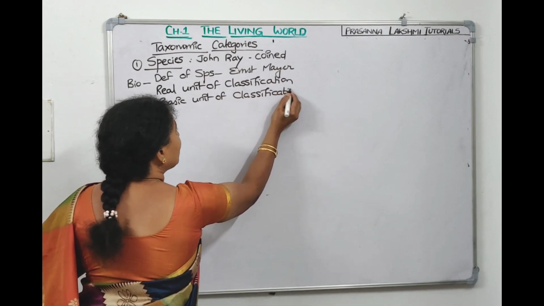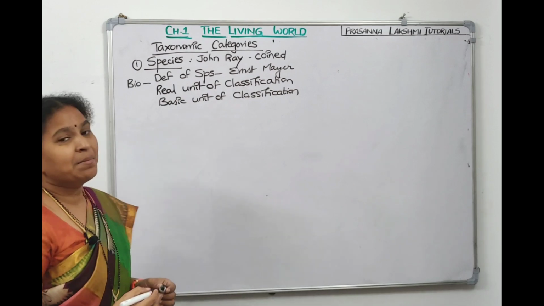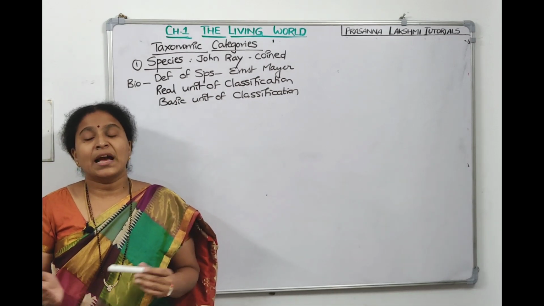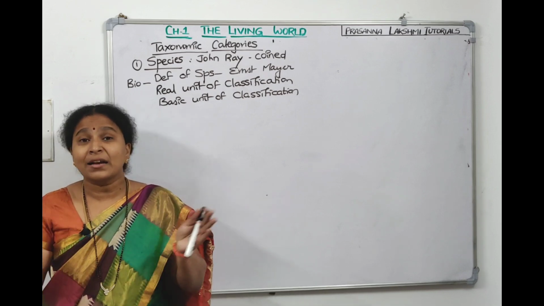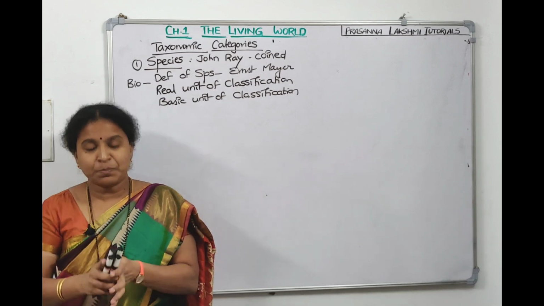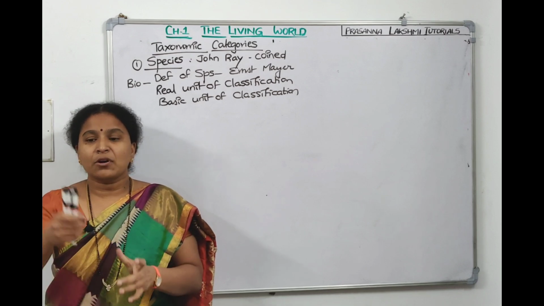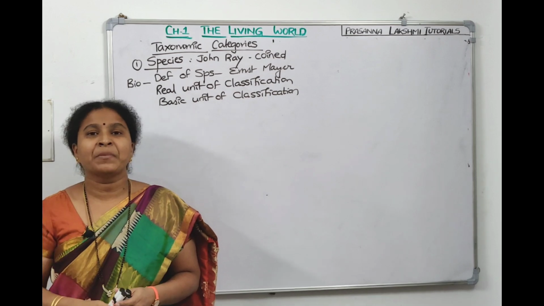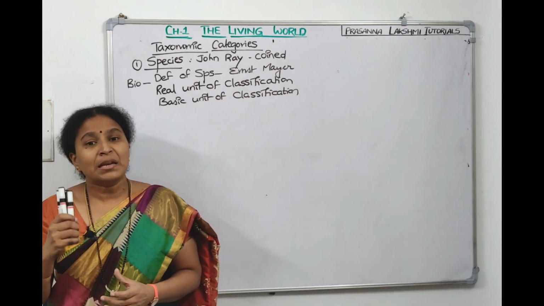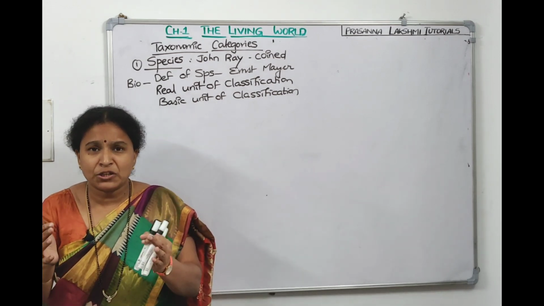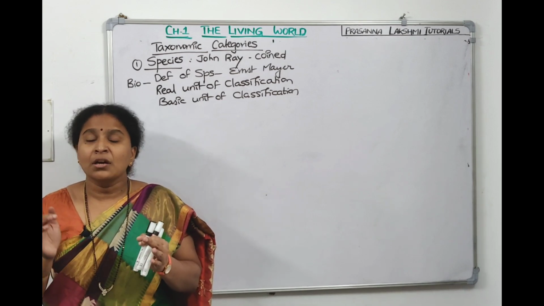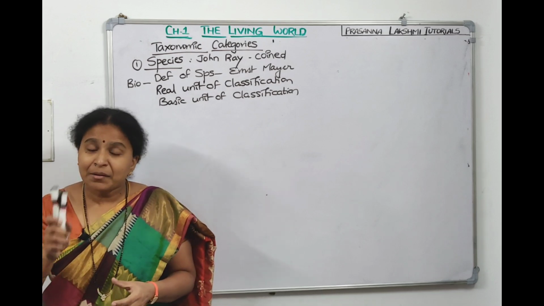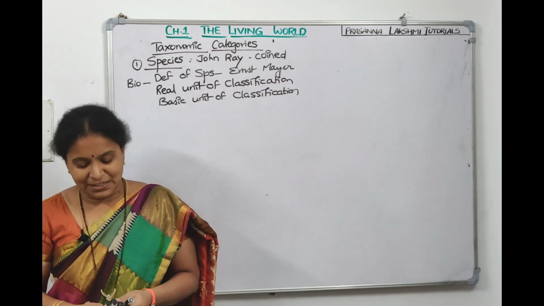Now, what do you mean by plant species or animal species? They are the members of a species, closely resembling each other. Why? All these pens closely resemble each other because all of them will write black only, since I filled black ink in them. In the same manner, the members of a species closely resemble each other because they derive from a common ancestor and can freely interbreed among themselves to produce fertile offsprings.